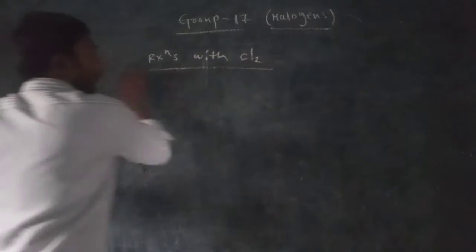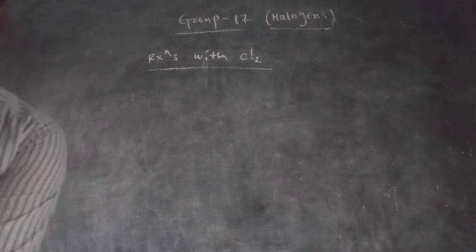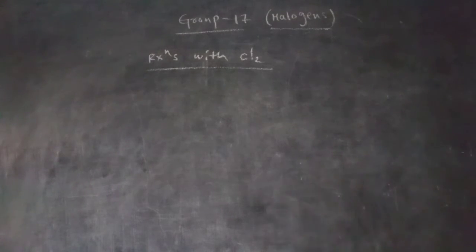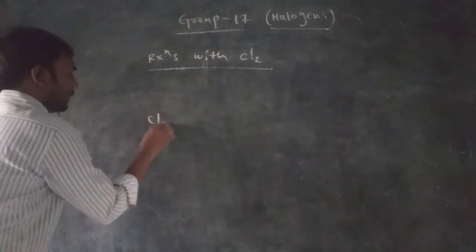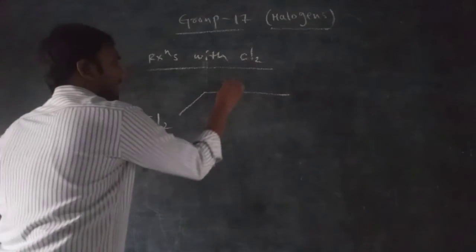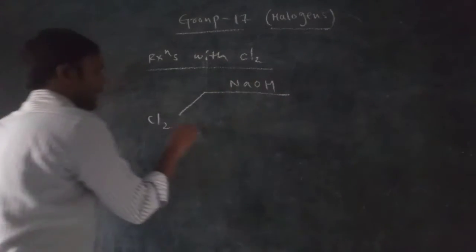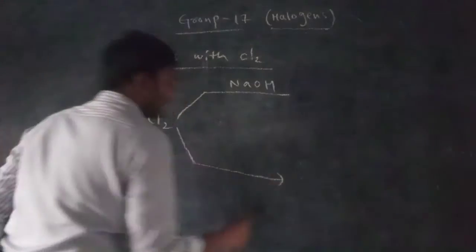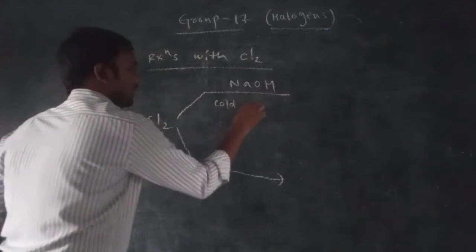Reactions of chlorine. What type of reactions with chlorine are possible here? Generally, chlorine reacts with sodium hydroxide. Here we can take two types of sodium hydroxide. One is cold and dilute sodium hydroxide.